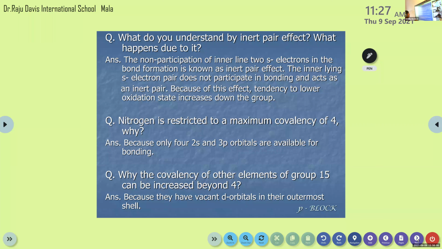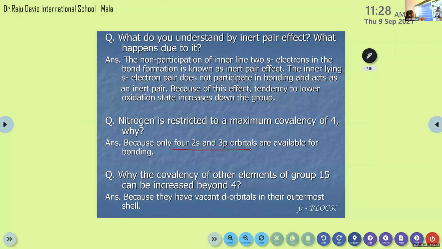Then next one: nitrogen is restricted to a maximum covalency of 4. The maximum covalency or maximum oxidation state shown by nitrogen is 4. What's the reason? Because only four orbitals, one 2s and three 2p, are available for bonding. That's the reason.